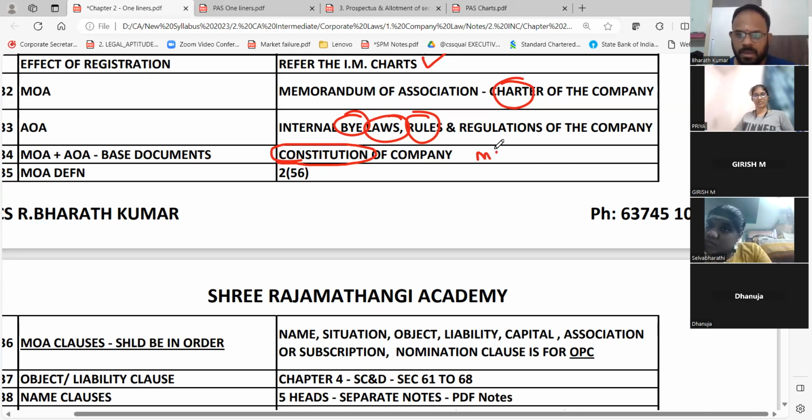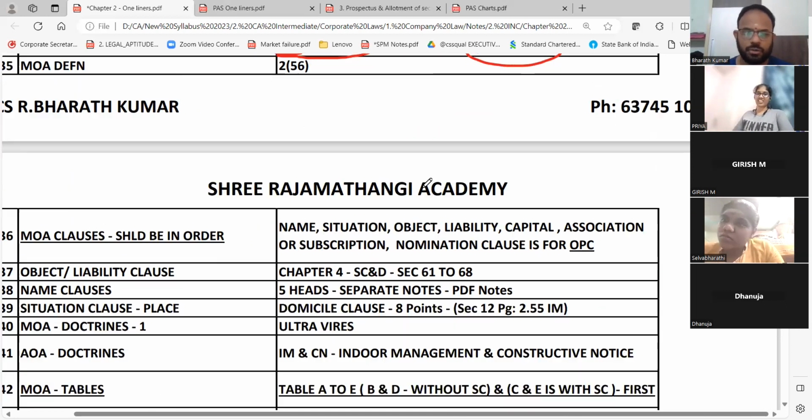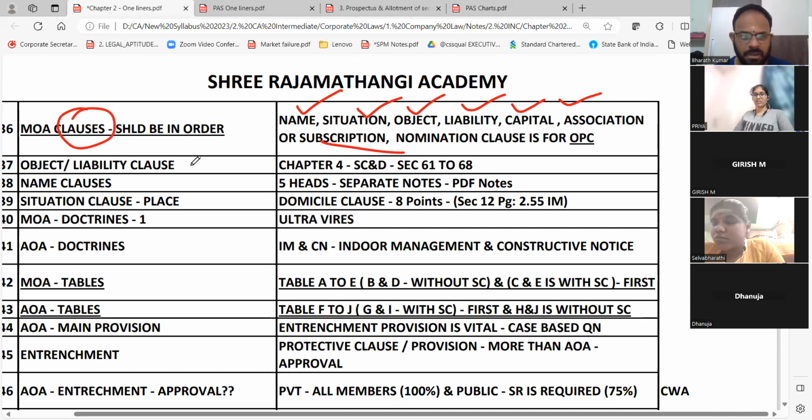MOA, AOA, SAE, all the documents. Service of documents, authentication, execution, all that. MOA should be in order only. Clauses should be in order. We already told this: name, situation, object, liability, capital, association, subscription, nomination, object or liability. That means connecting with your capital clause also.